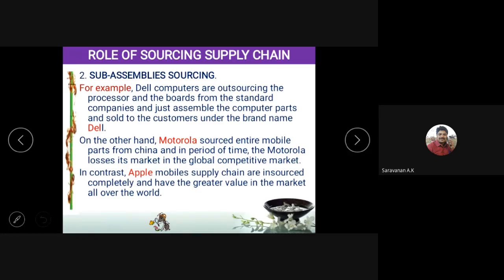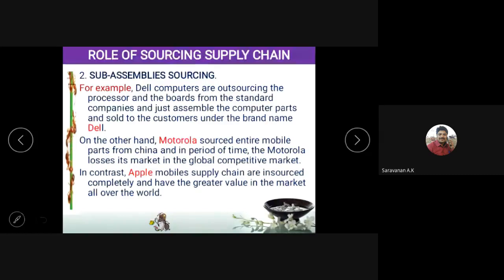If you take Motorola, you may have heard this word, they are mobile manufacturers. Ten years back, if you take the market, Motorola were the leaders. Motorola were the pioneers in mobile phones, and in microprocessor and microcontroller fabrication units. Even in PLCs, Motorola was famous all over the world. But what happens? Motorola started sourcing all its components from the Chinese, similar to what Dell is doing.